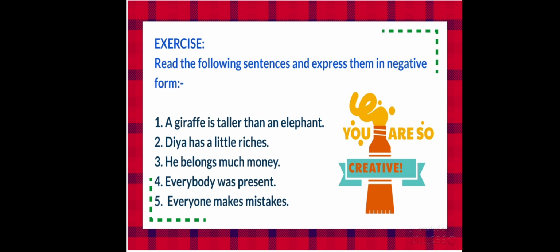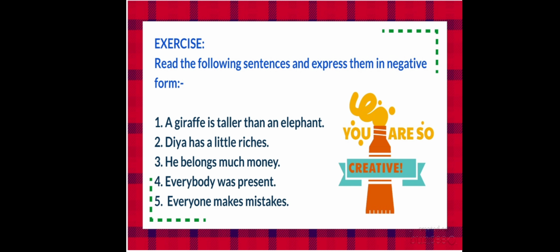Students, whatever rules we have followed to change an affirmative sentence into negative, to change from negative into affirmative we just do all the opposite things, right? In the place of "no sooner," we will use "as soon as." In the place of "so that," we will use "to," right?